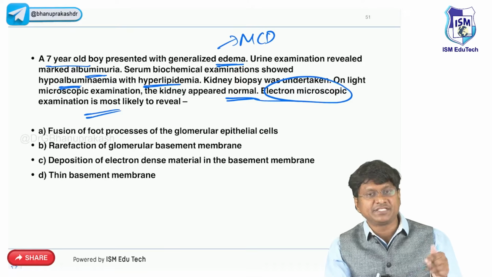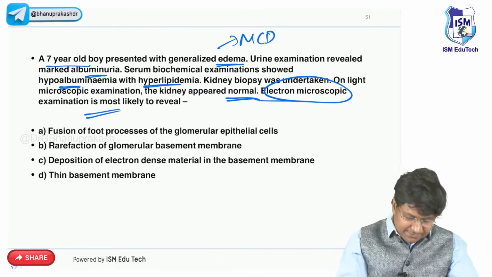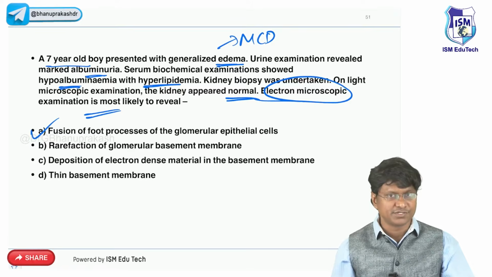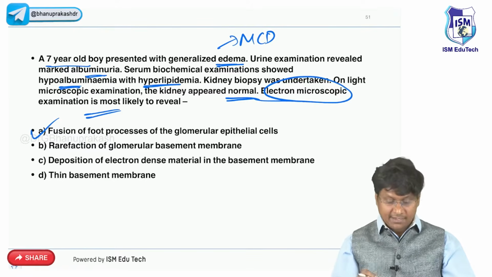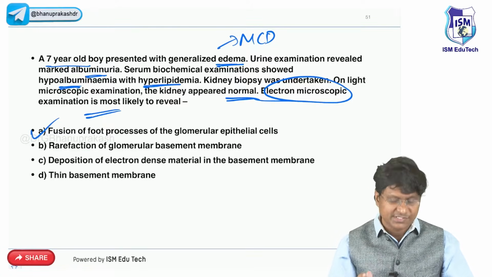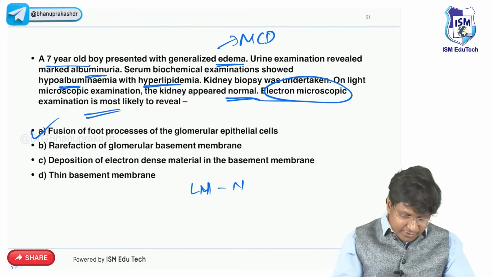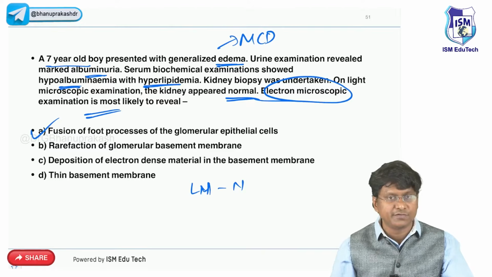Electron microscopy picture in minimal change disease, what is that you will observe? You will observe that there is fusion of foot processes, right? Fusion of foot processes. Okay. So in case of minimal change disease, light microscopy will be absolutely normal. Electron microscopy is the one which will show you the fusion of the foot processes.